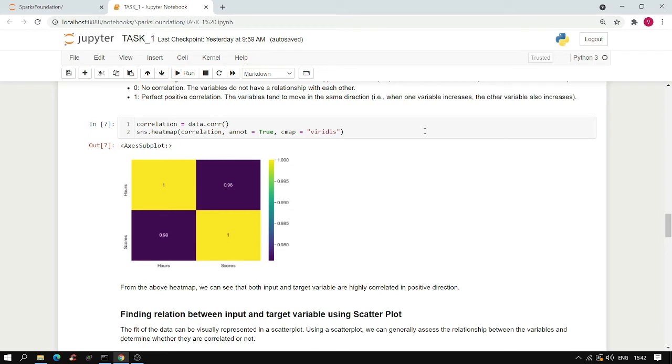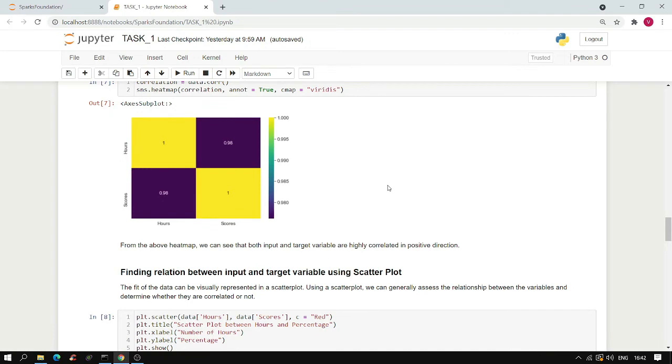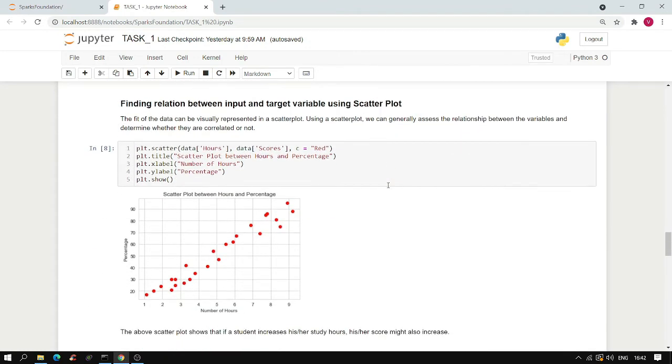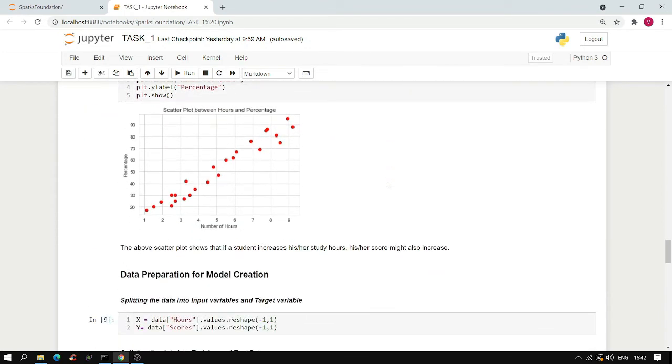Now, we need to find out the relationship between the input and target variable. For this, we create a scatter plot. The scatter plot shows that if a student increases his or her study hours, his or her score might also increase. Now, we need to prepare our data for model creation.